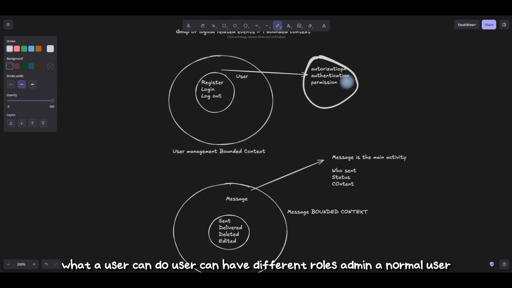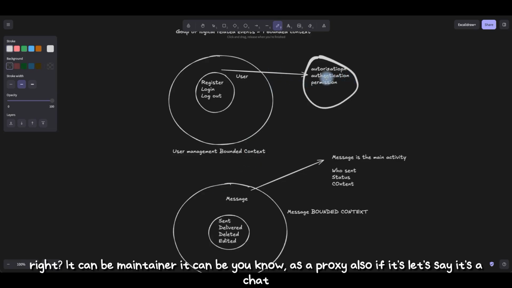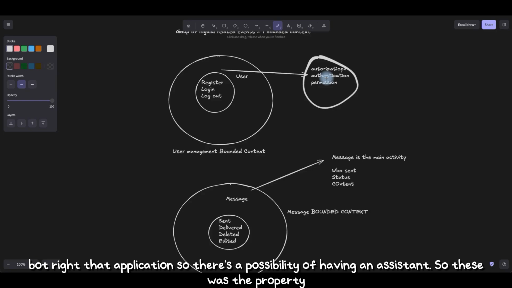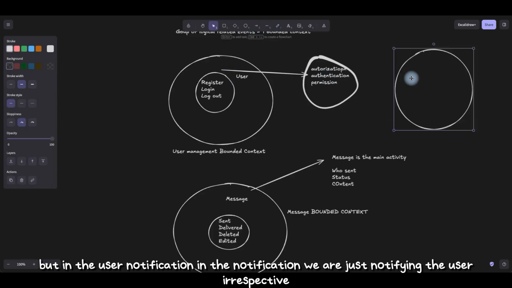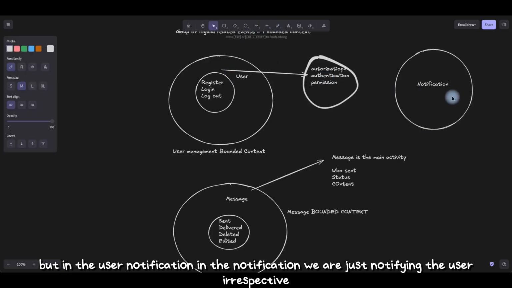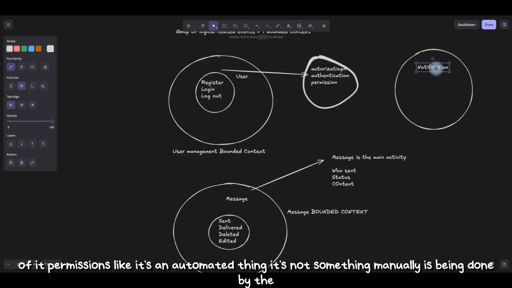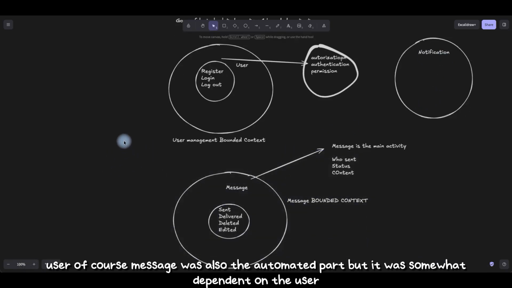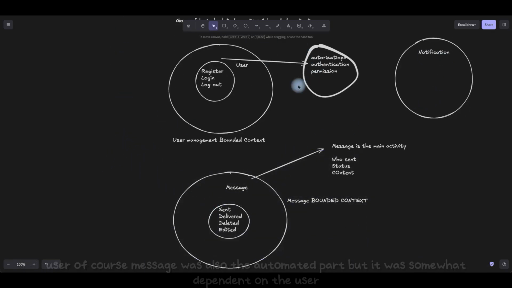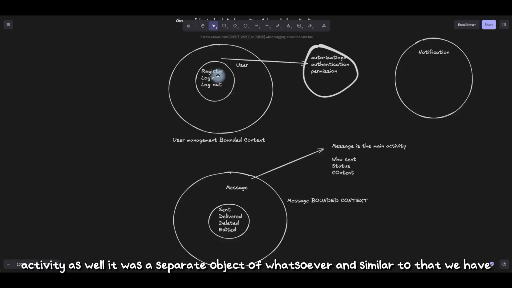A user can have different roles: admin, a normal user, right? It can be a maintainer, it can be a proxy also. Let's say it's a chatbot, a chat application, so there's a possibility of having an assistant. So these were the properties. But in the user notification, we are just notifying the user irrespective of permissions. It's an automated thing; it's not something manually done by the user. Of course, message was also an automated part, but it was somewhat dependent on user activity as well. It was a separate object whatsoever.